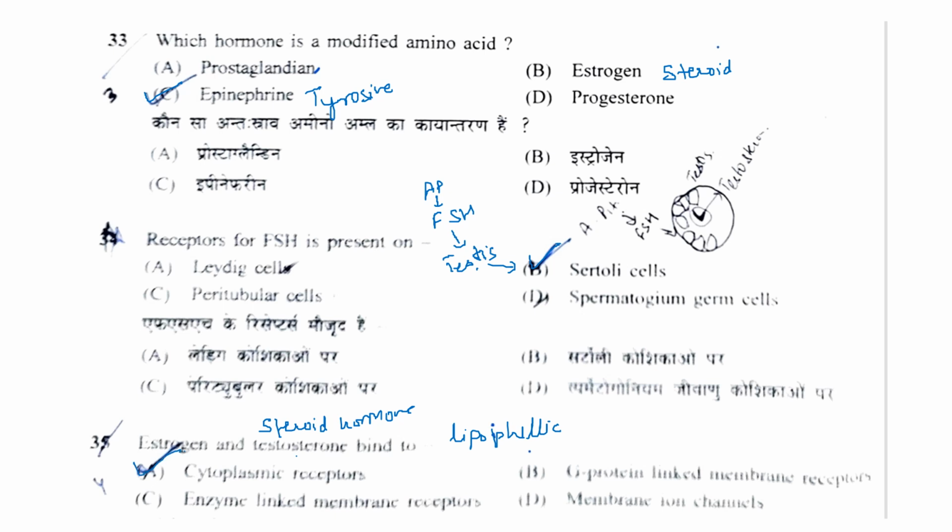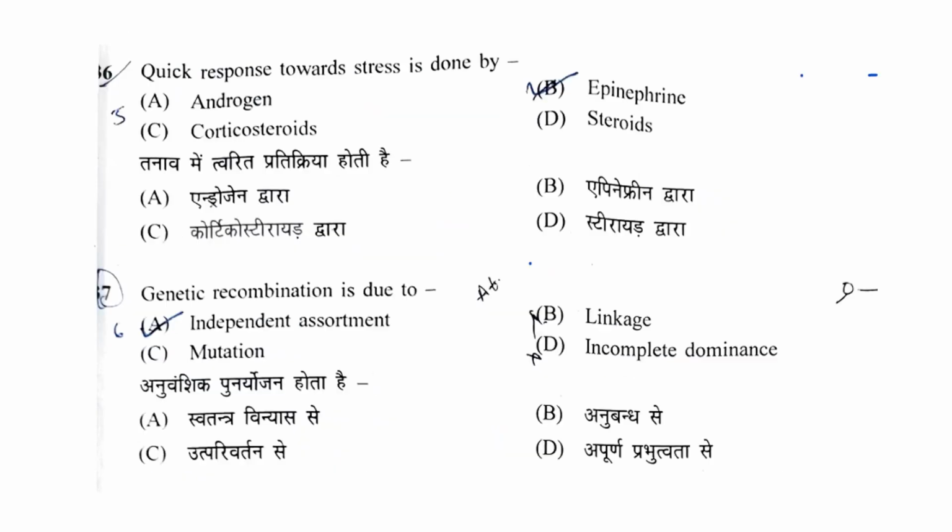So they bind to cytoplasmic receptors. Unlike hydrophilic molecules, whose receptors are present on the membranes, for example G protein coupled receptors or enzyme linked membrane receptors. In that case, the ligands are hydrophilic in nature, and if they are unable to cross the plasma membrane, their receptors lie on the cell membrane.